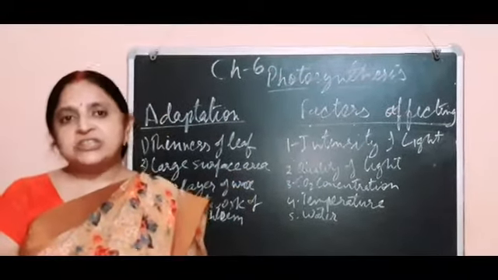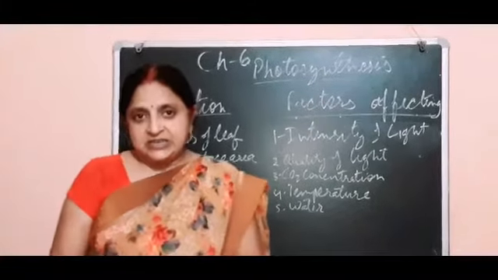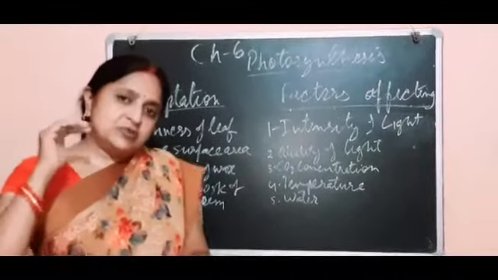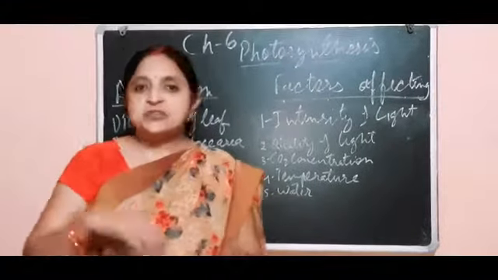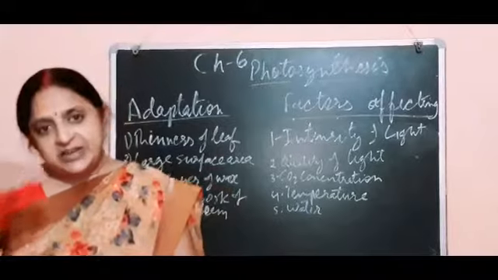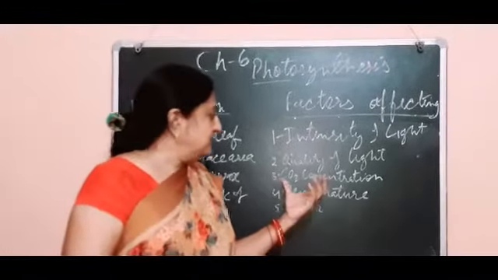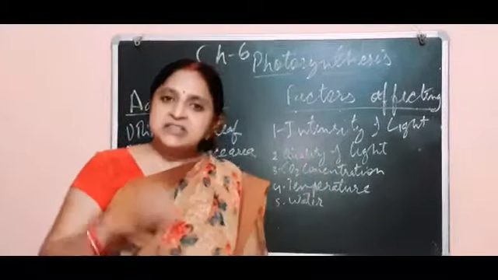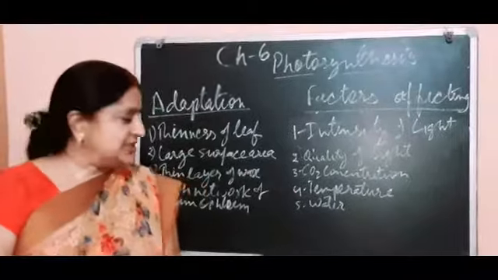More CO2 concentration increases the rate of photosynthesis, but only to some extent. When the concentration of CO2 becomes low in the atmosphere, the rate slows down.